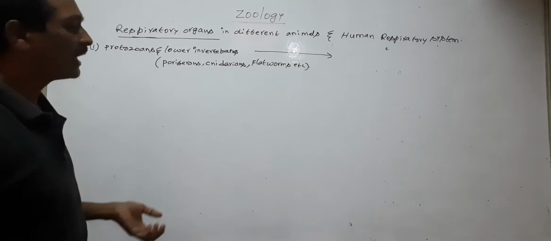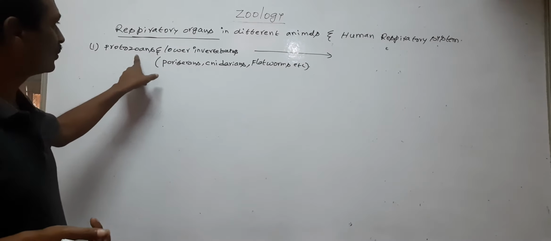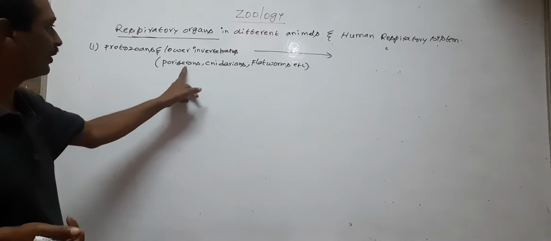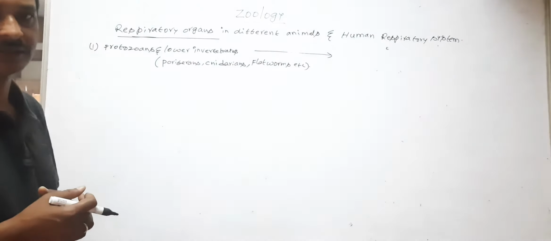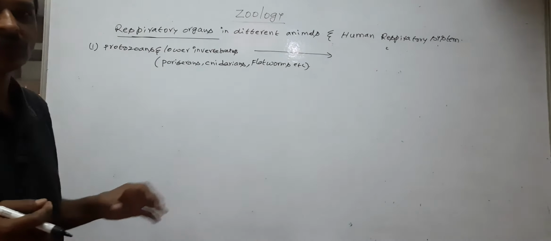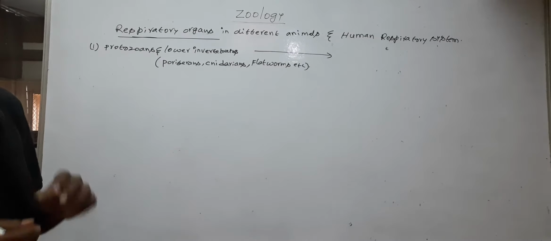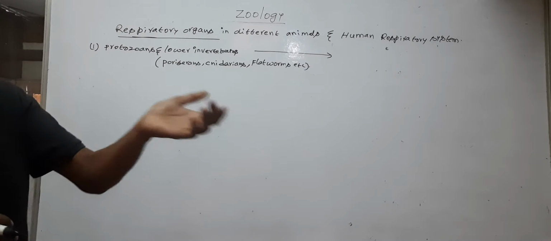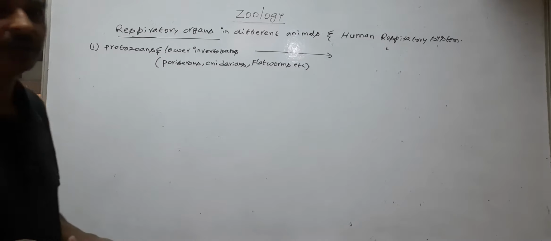Specialized respiratory organs are absent in these animals. The gases are exchanged between the environment and the body through the body wall by simple diffusion.